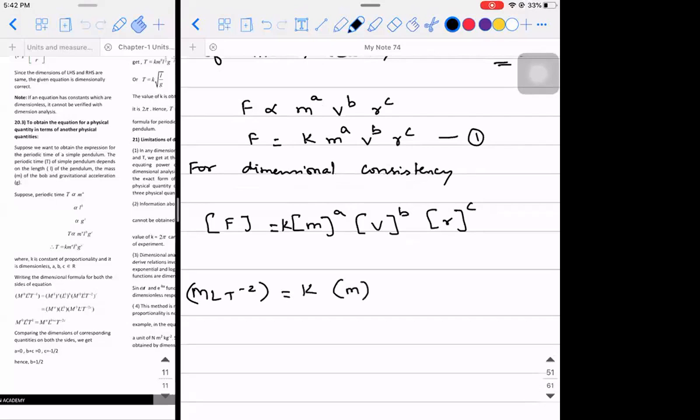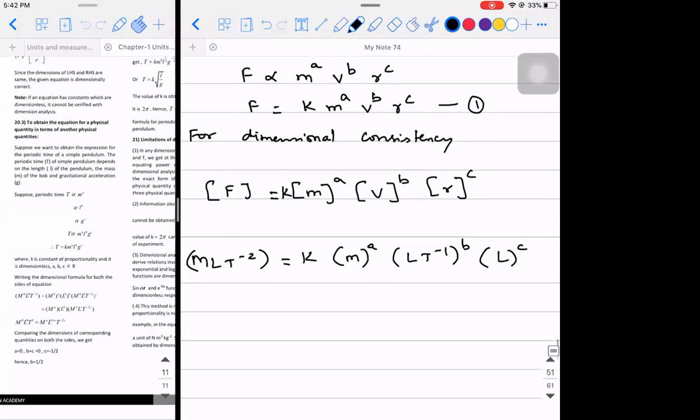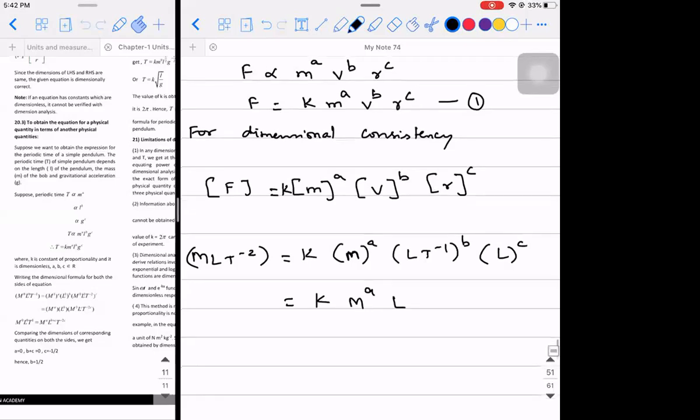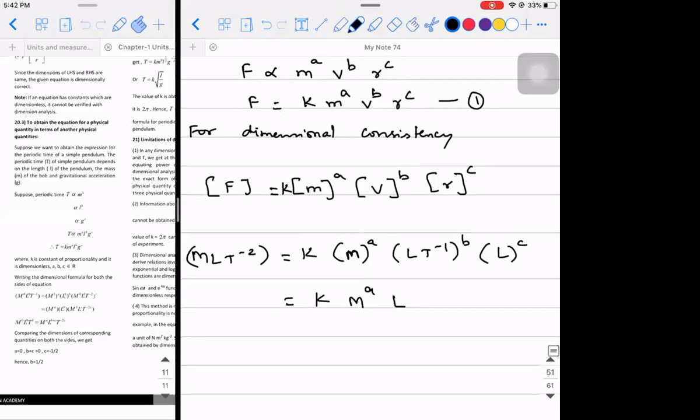So it will be M power A, then V is L T power minus 1, so L power B, T power minus B. Then L power C. You should always write it in capital M. So K into M power A into L power B plus C and T power minus B. Equal to MLT minus 2.